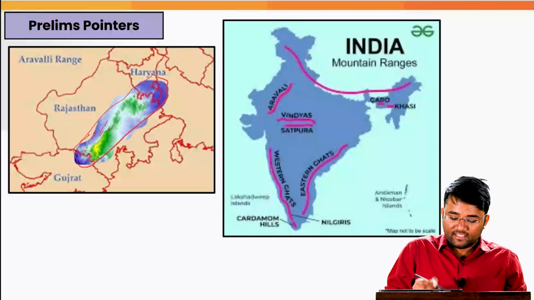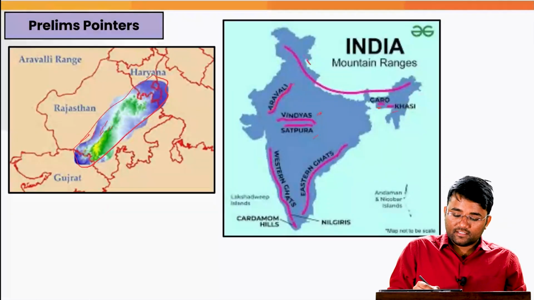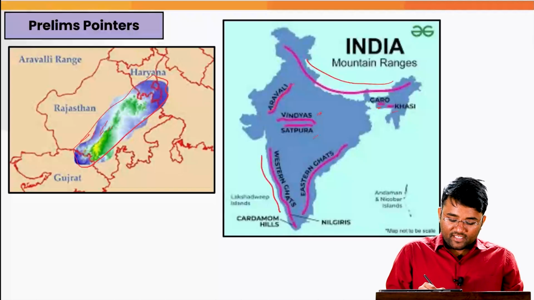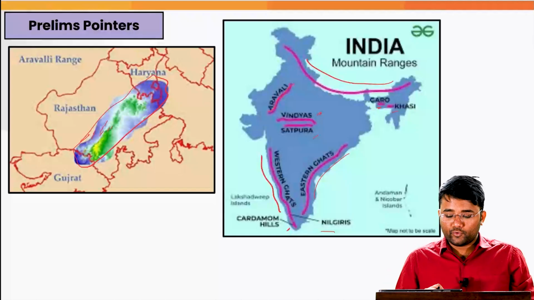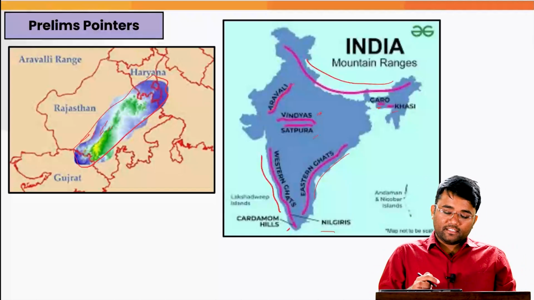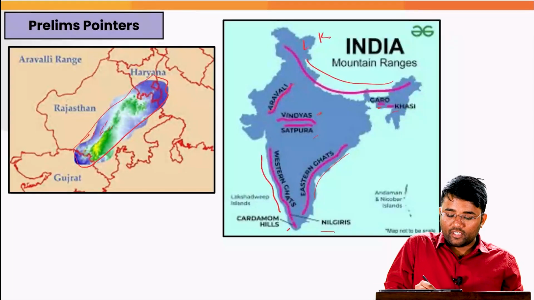For example, the Aravalis are here, then we have the Vindhyas, the Satpuras, then the Garo Khasi hills, this is the Himalayan mountain range, this is the Western Ghats, the Eastern Ghats, and the Cardamom hills is here, and the Nilgiri hills are there. Also, if you want to remember the mountain ranges in this particular Himalayan region, try to remember it.